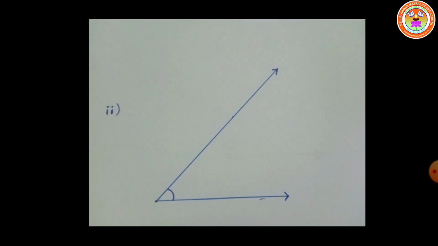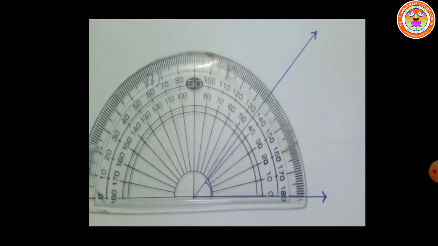Let us see the next one. This is the given diagram. The base ray and the second ray we are having. You have to place the center of the protractor at the base ray starting point. Where does the second ray come?